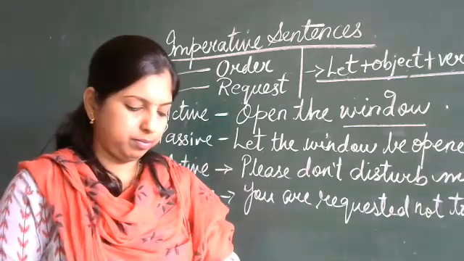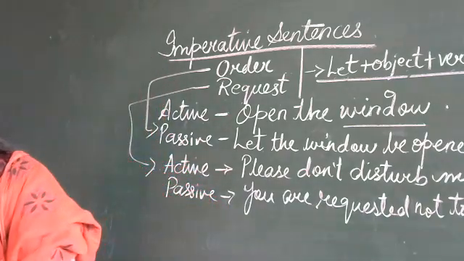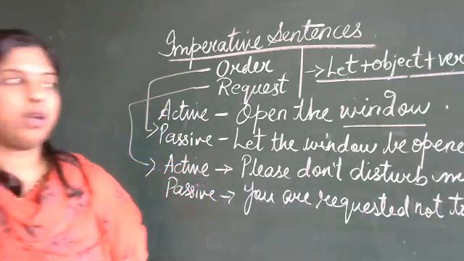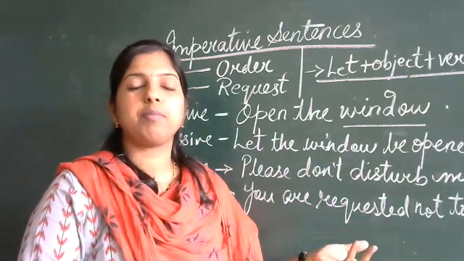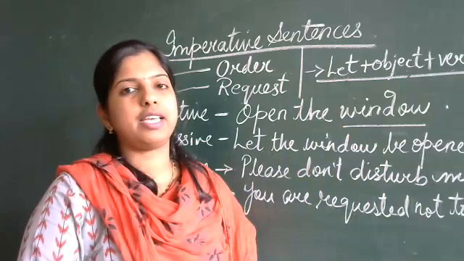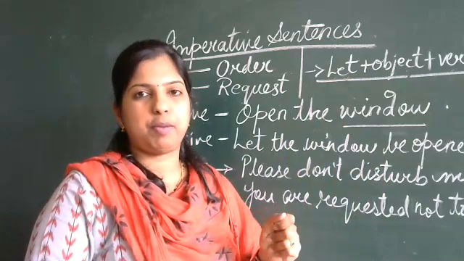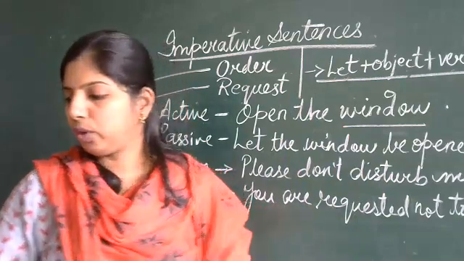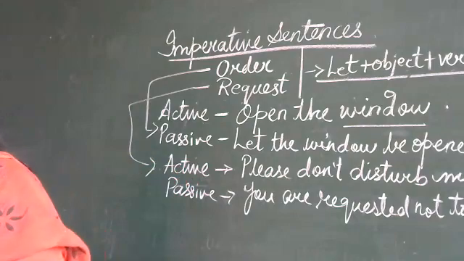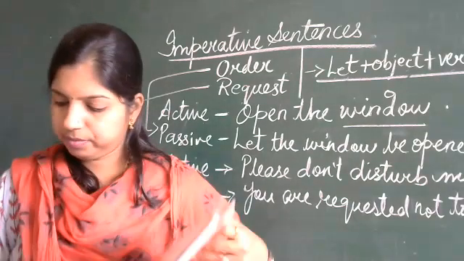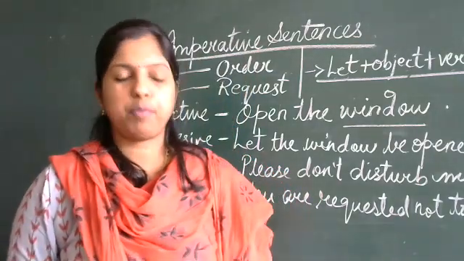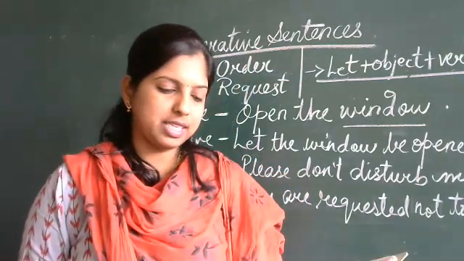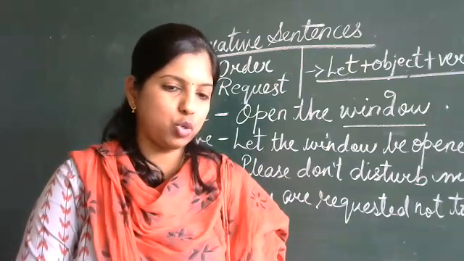Okay. So I hope the concept is clear about active and passive voice. In the next session, we will go for all the exercise solving from your pull-out practice paper. Till then, you can go to page number 141 of your pull-out practice paper to solve exercise 1 and exercise 2.